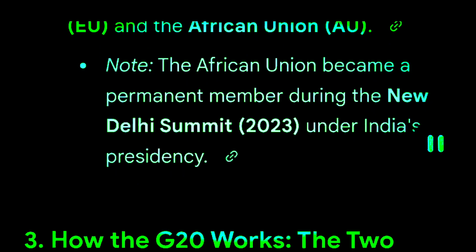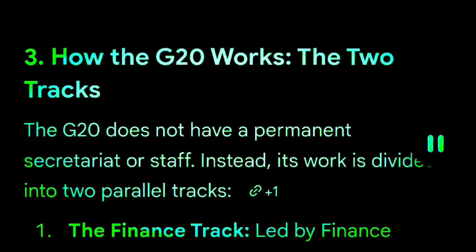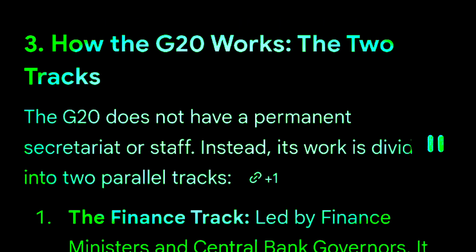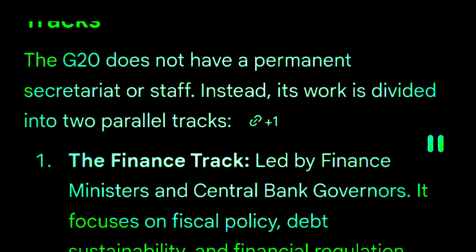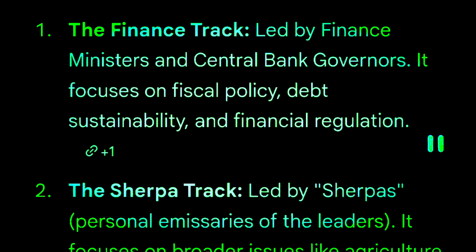3. How the G20 works. The 2 tracks. The G20 does not have a permanent secretariat or staff. Instead, its work is divided into 2 parallel tracks. The finance track, led by finance ministers and central bank governors. It focuses on fiscal policy, debt sustainability, and financial regulation.